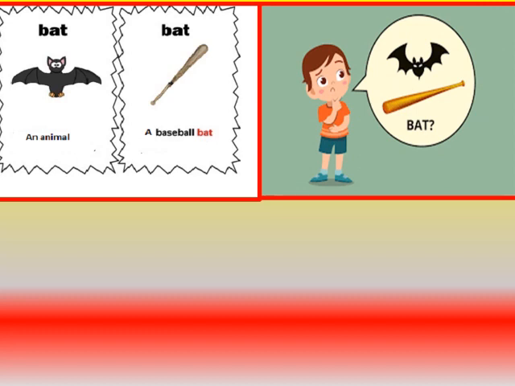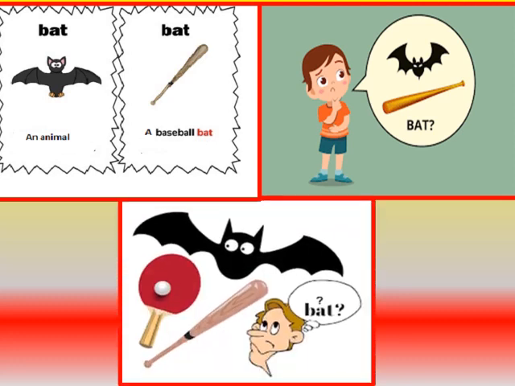How is it possible? It is possible because there are some special words in English like bat, which have same sound, same spelling, but different meanings. Now let us see some more special words with same sound, same spelling, but different meanings.